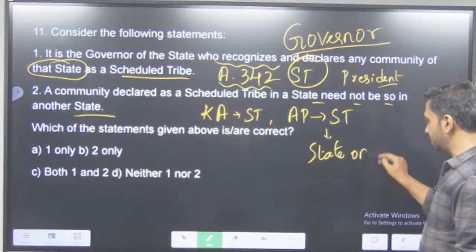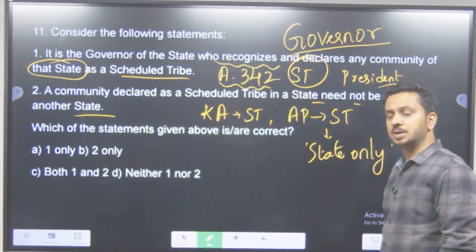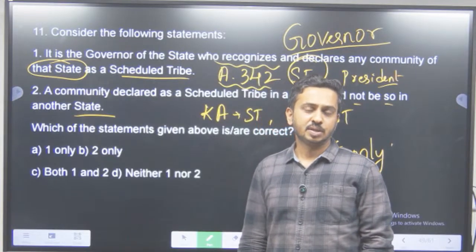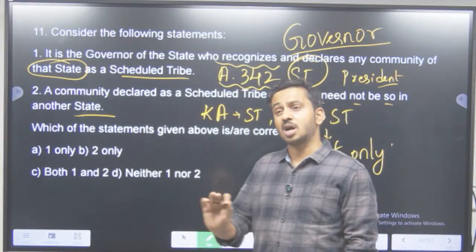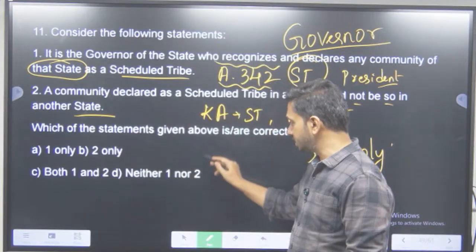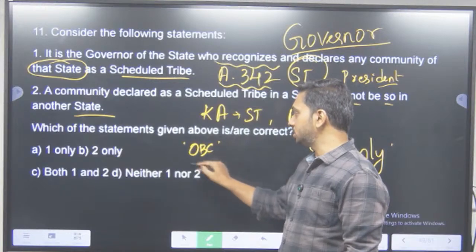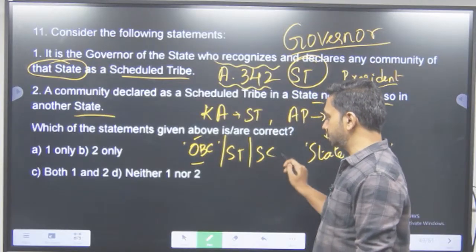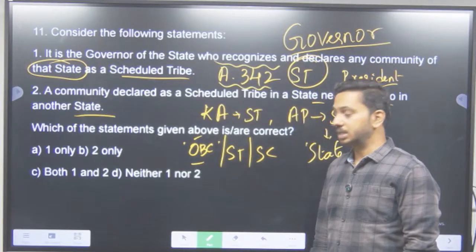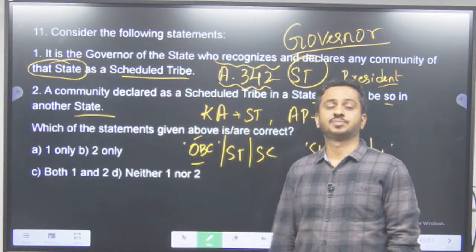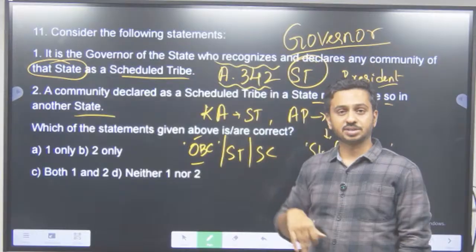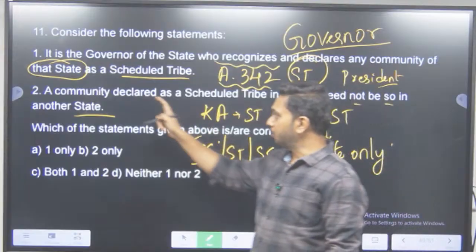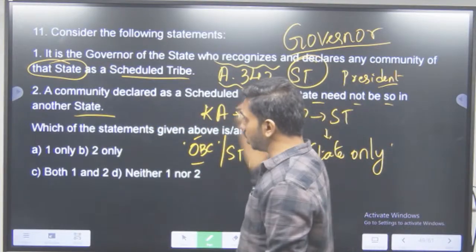You cannot be called a scheduled tribe in the other state because, see, socio-economic conditions and culture, everything changes from state to state. One tribe might not be called a tribe in another state. There have been instances where those people are called OBCs in another state. एक स्टेट में वो OBC में आते हैं, एक स्टेट में ST में आते हैं, एक स्टेट में SC में आता है. This has been in controversy. This is exactly what was in news. That is why this question has been raised. So Article 342 was in news in 2020. So a community declared as a scheduled tribe in a state need not be so in another state.